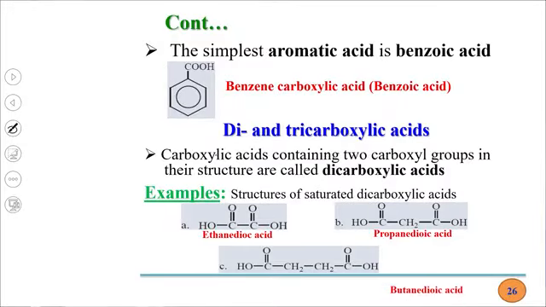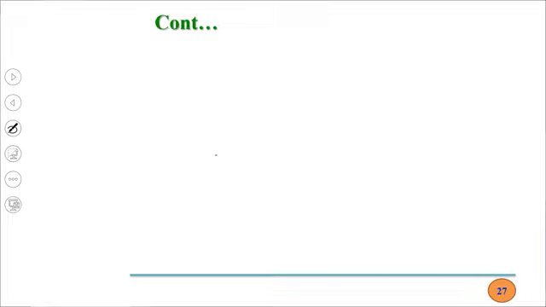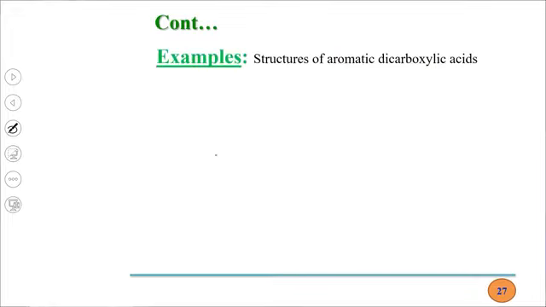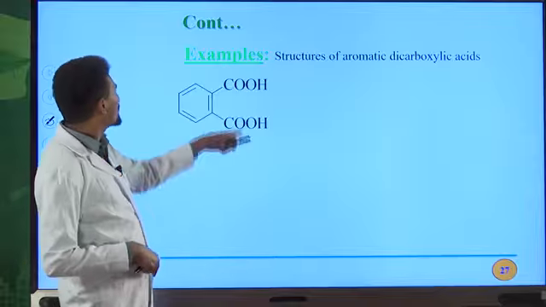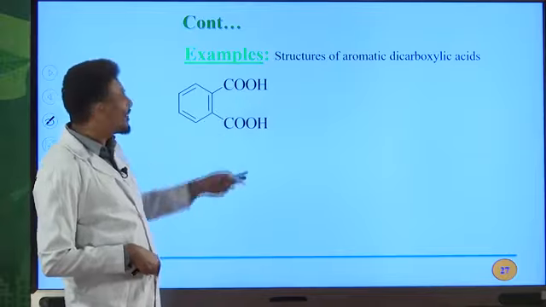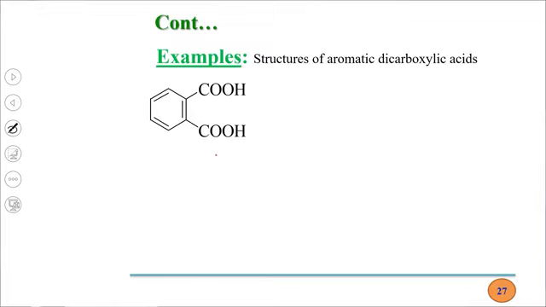So this is butanedioic acid. This is the IUPAC name for this dicarboxylic acid. Another one, aromatic dicarboxylic acid. For example, you have two COOH groups, both of them directly bonded to the benzene ring. Therefore, the IUPAC name for this one is 1,2-benzenedicarboxylic acid. This is the IUPAC name for this compound.